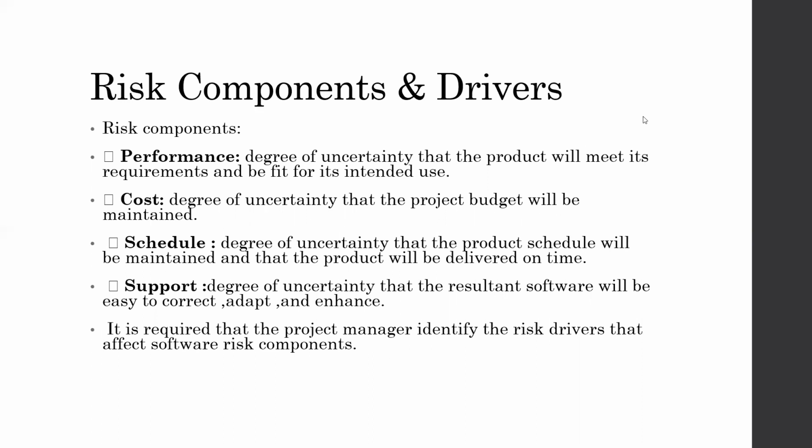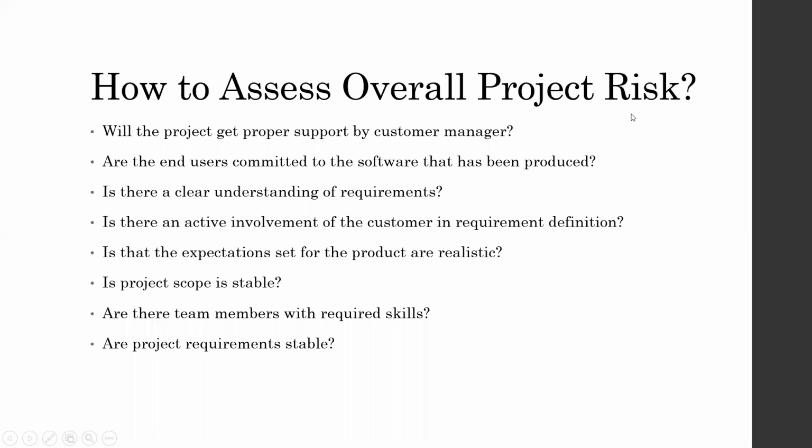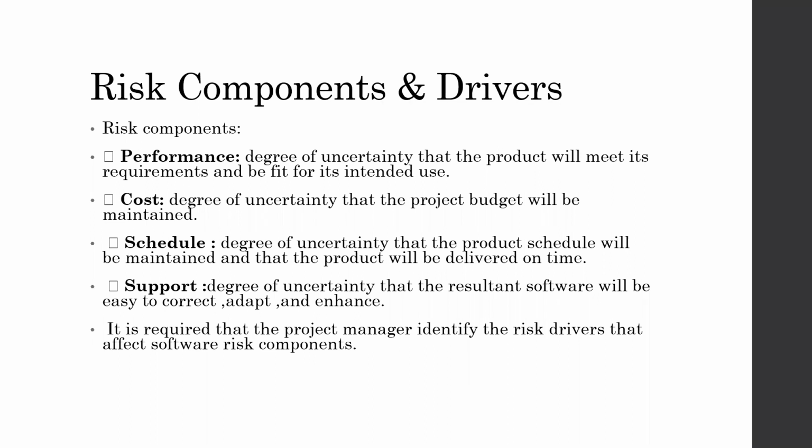There are four ways by which the impact of each risk driver is going to be calculated: negligible, marginal, critical. So these are the ways by which we identify how the risk is going to be affected, or what its impact on the system is.